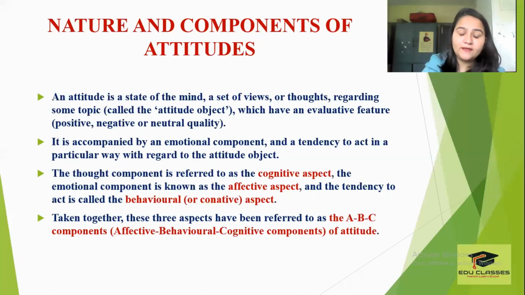Now taken together, these three aspects have been referred to as the ABC components. ठीक है, इन तीनों aspects को साथ में मिलाकर हम कहते हैं ABC component. A stands for affective, which is emotional. B stands for behavioral, which is how you will act. And C is your cognitive component, which is how you think about a certain way. And this together is known as the ABC component of attitudes. ठीक है?